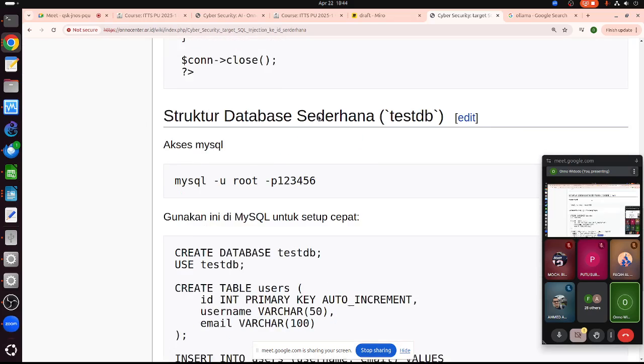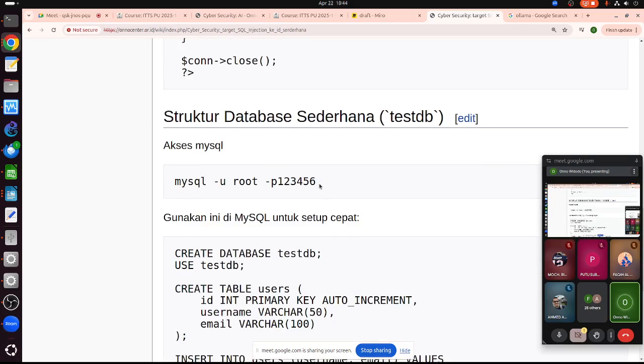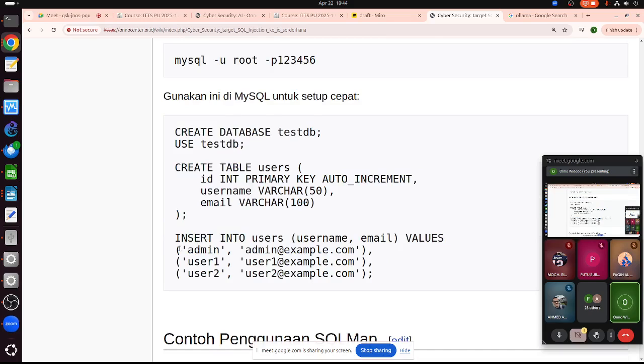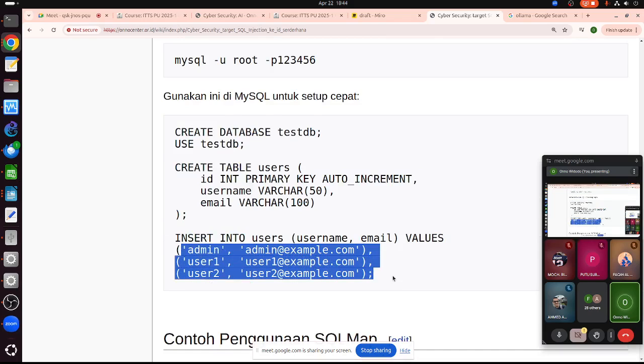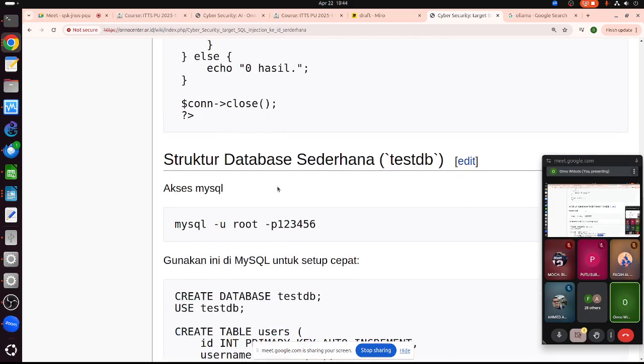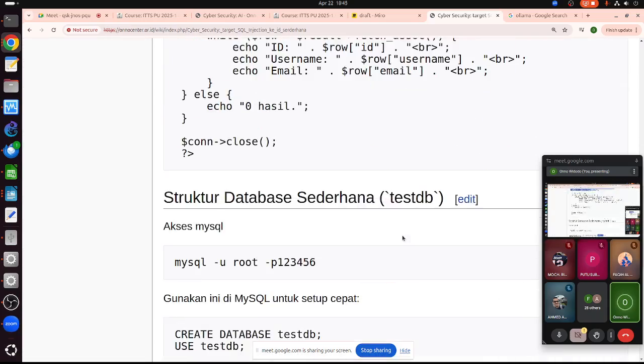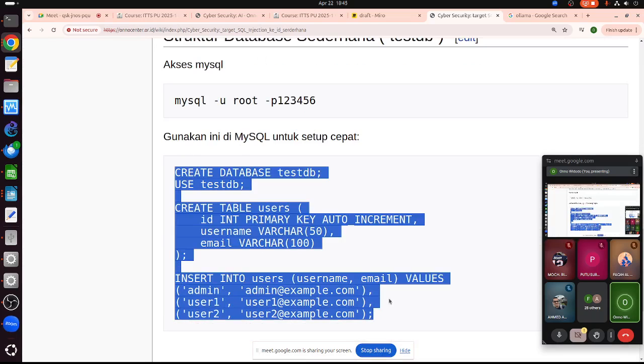Then we need to create the small database. This is how to create the database. I insert several users and emails, and then we have a database for testing. So basically, we need to set up the PHP file and the database file. That's it.